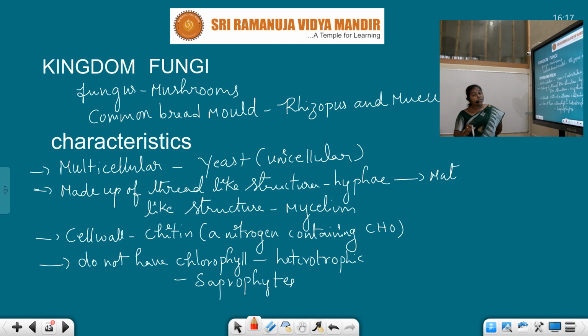See students, this is the mushroom, and this one is yeast, whereas this one is penicillium. All these are the examples of fungus: mushrooms, yeast and penicillium.